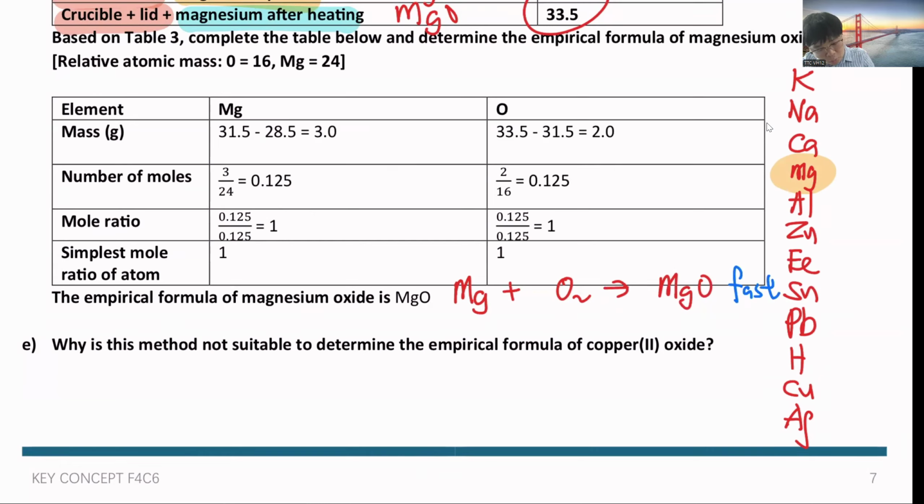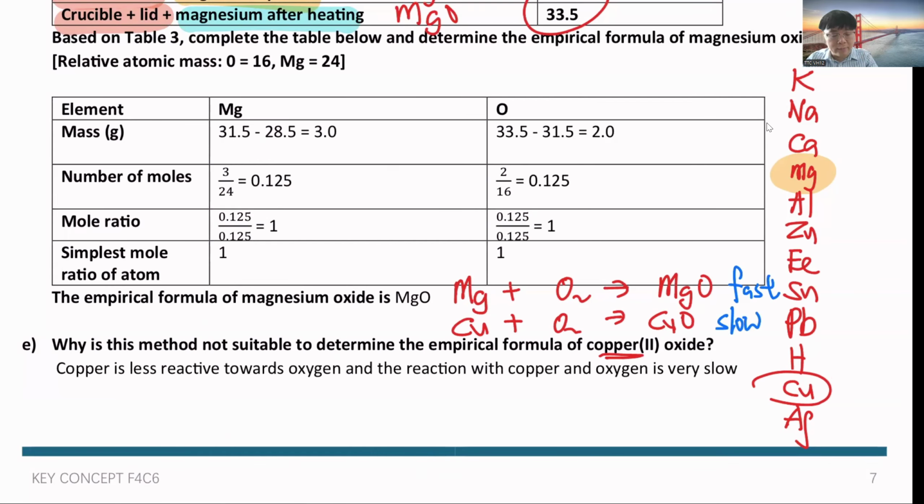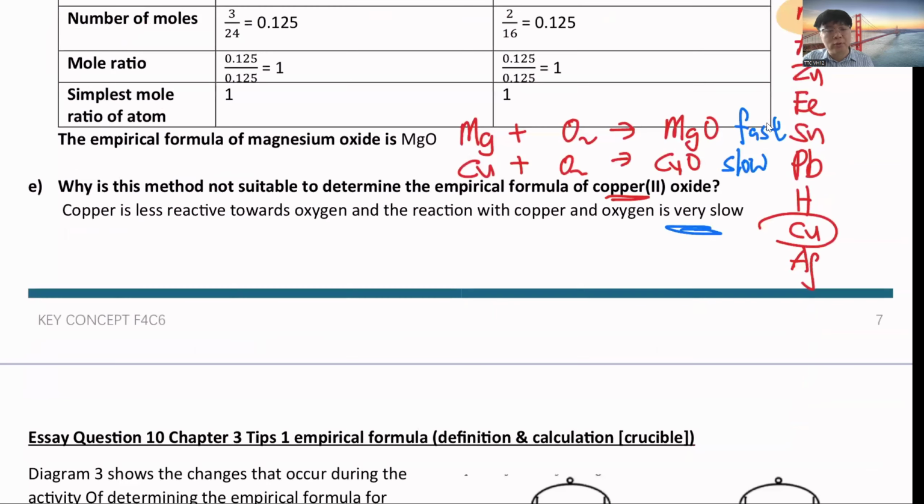So now they ask you, why can't I use this method for copper? Because copper is a less reactive metal. It can react to form copper 2 oxide, but the process is very slow. Don't forget, you have to repeat the experiment a few times until the mass is constant. So it might take hours to settle. So for copper 2 oxide, it is best to use another experiment. Later I will explain to you.